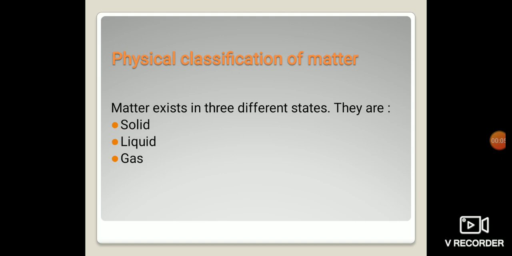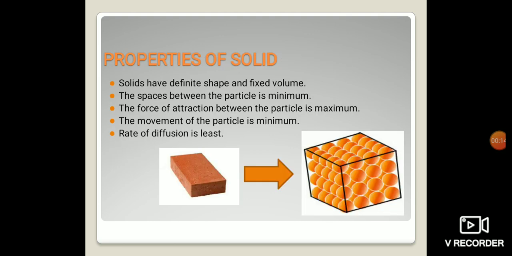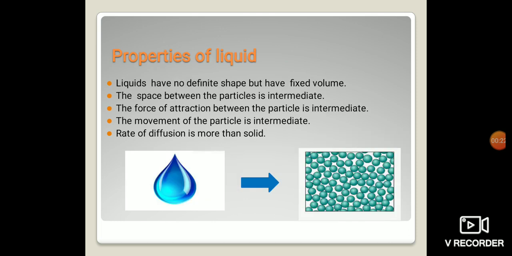We have studied matter, that it exists in three different states: solid, liquid and gas. We have also studied solids and the properties of solids. Hope you have understood this. Now let us move towards the next topic, that is liquid. So we will study the properties of liquid.